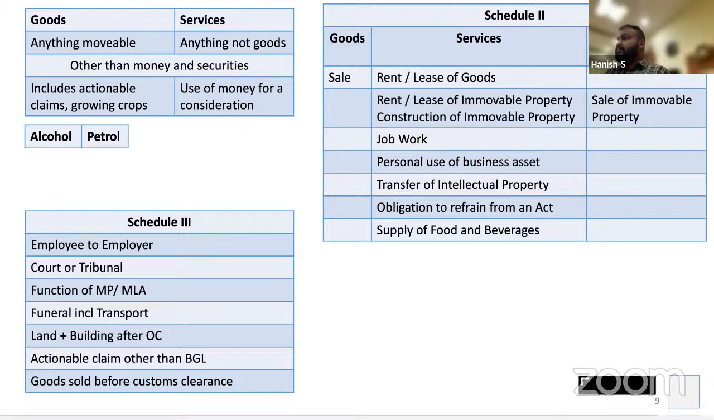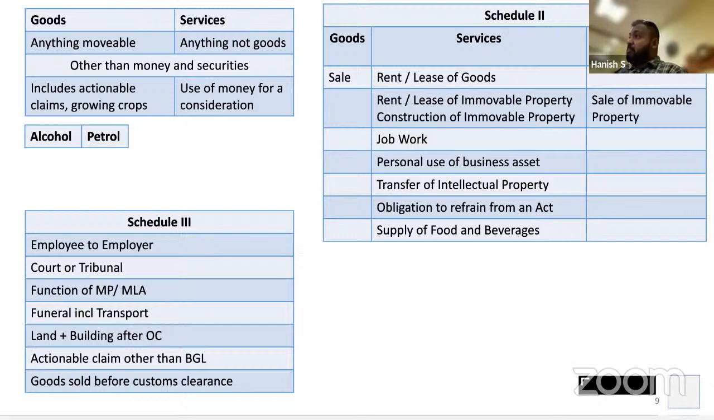Clear? Make sense? Now, if the employee has a property and the employer has taken that property on rent, then the employer pays for two transactions. One, salary, and second, rent. Rent will be liable to GST because now it is not in the course of employment. Correct?